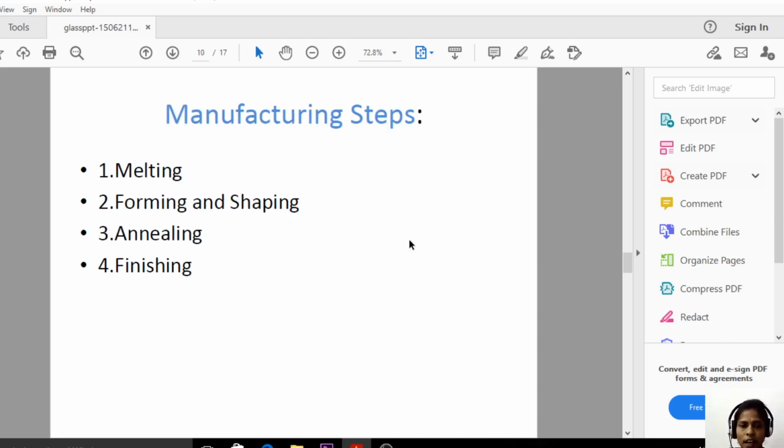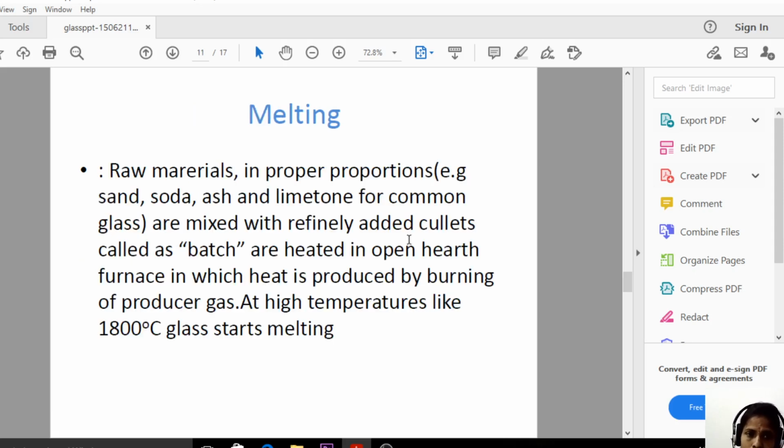And the next one, the last topic in the glass, manufacturing of the glass. So we have 4 continuous steps in the manufacturing of the glass. These 4 manufacturing steps are melting, forming and shaping, annealing and finishing. Whereas in the refractories we have around 7 to 8 continuous steps in the synthesis, in the glass synthesis we have only 4 continuous steps. So let us see one by one.